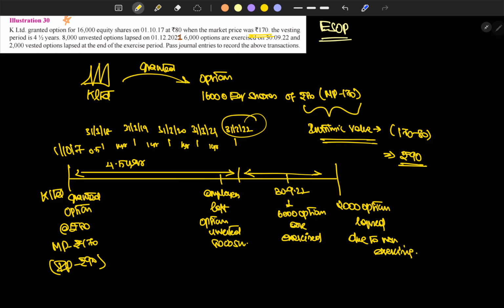So initially the company granted 16,000 share options, and on 1st December 2021, 8,000 shares were unvested because some employees left the organization. Then on 30/9/2022, 6,000 options were exercised by the employees, and the 2,000 options lapsed due to non-exercising.